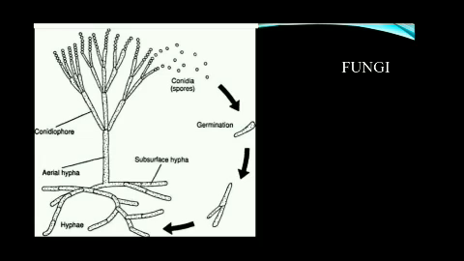The reserve food materials of fungi are glycogen and oil. But in the case of algae, the reserve food material is starch because algae contain chlorophyll. Fungi do not possess chlorophyll pigments, so they do not produce starch. Their reserve food materials are glycogen and oil. These are heterotrophs. There are three different types of heterotrophs: parasites, saprophytes and symbionts.